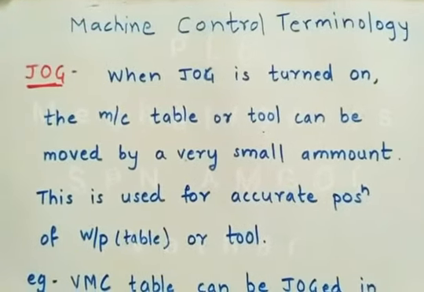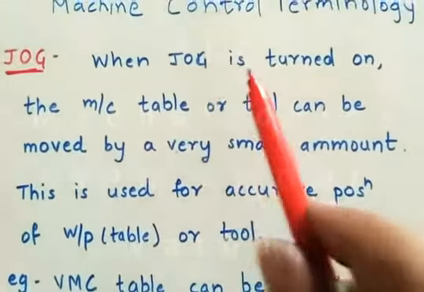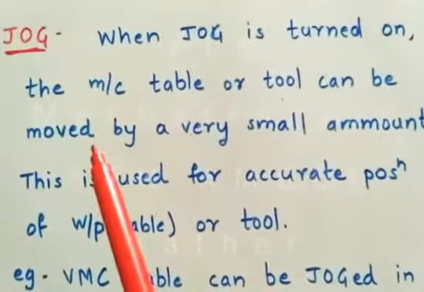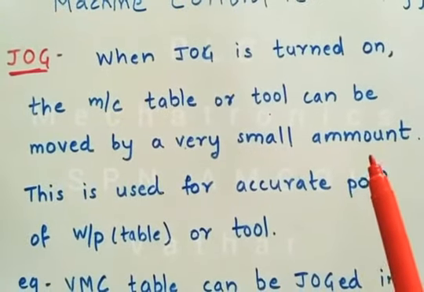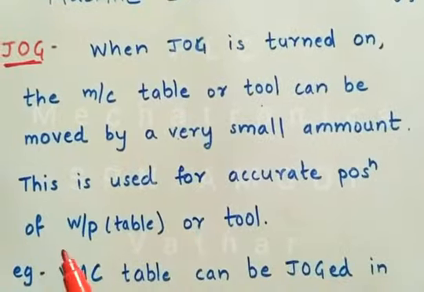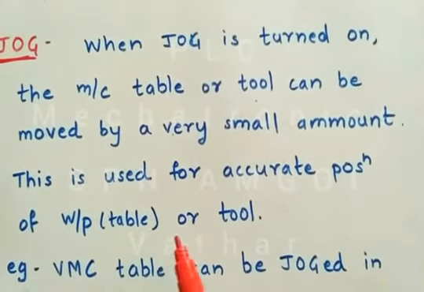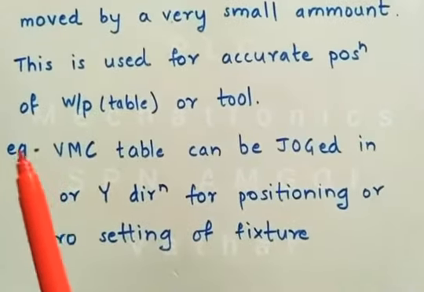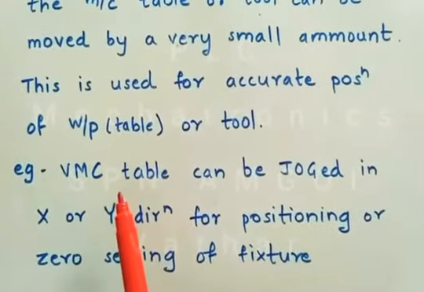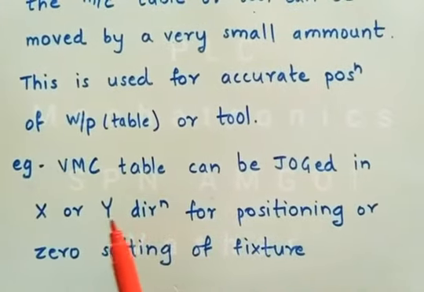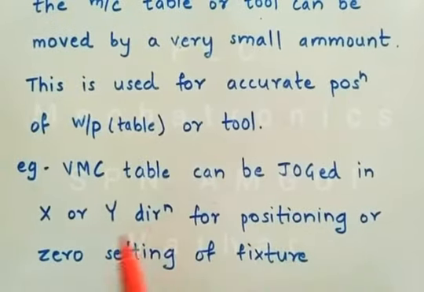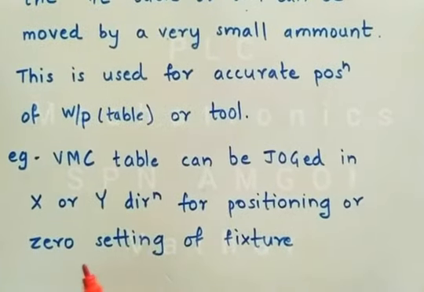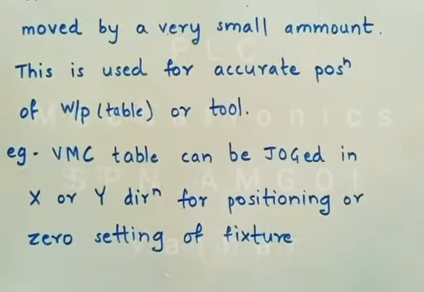The next term is jog. When the jog is turned on, the machine table or the tool can be moved by a very small amount. This is used for accurate positioning of the workpiece or the tool. For example, in case of the VMC, when the jog mode is turned on, the table can be moved by a very small amount in either the X or Y direction, and this is used for positioning or zero setting of the fixture.